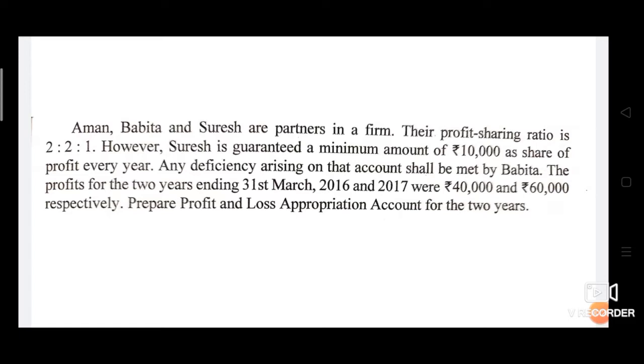The profit for the 2 years ending 31st March 2016 and 2017 were rupees 40,000 and rupees 60,000 respectively. Prepare profit and loss appropriation account for 2 years. So in this problem we have to prepare profit and loss appropriation account for the year ending 31st March 2016 having profit of rupees 40,000 and for the year ended 31st March 2017 having profit of rupees 60,000, and in both the cases if there is any deficiency in guaranteed profit it will be borne by Babita. So let's calculate now.